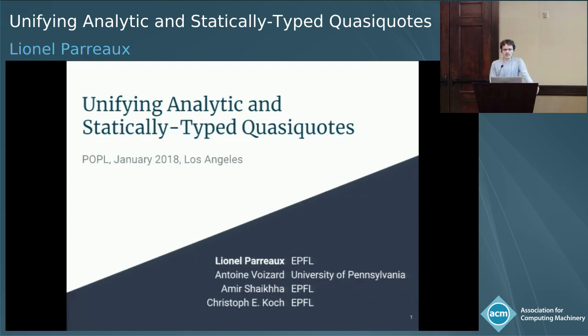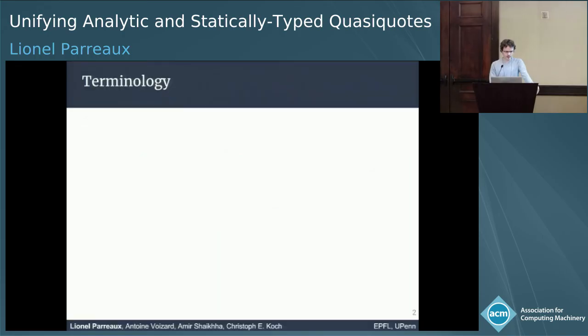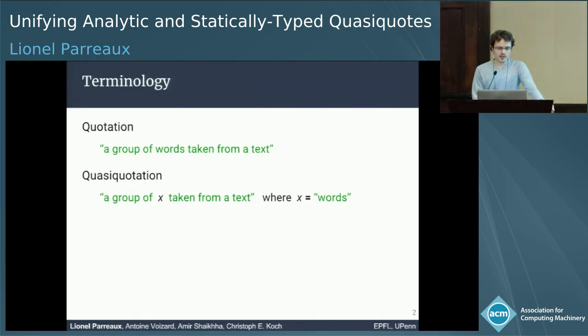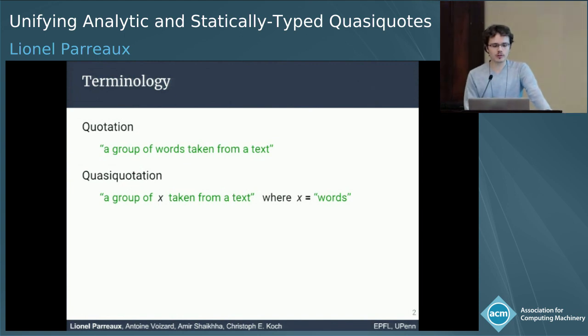Right, so let's start from some terminology. Everyone knows what a quasiquote is. It's a bunch of characters between quotation marks that represents free-form text. Now, quasiquotation is when you leave holes in such quotations, and these holes are to be filled in later. So, for example, here, X is a hole, and when we substitute it with words, we get an equivalent result as the quotation above.